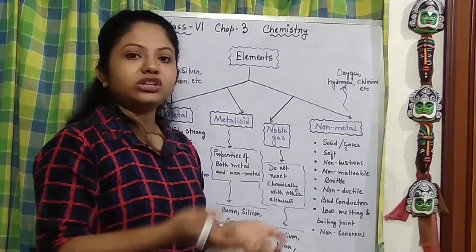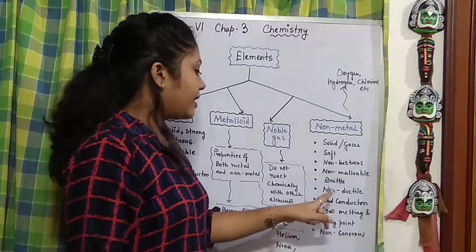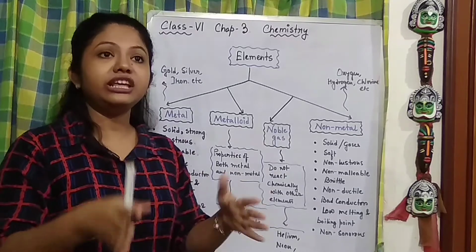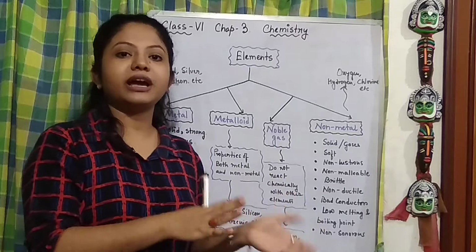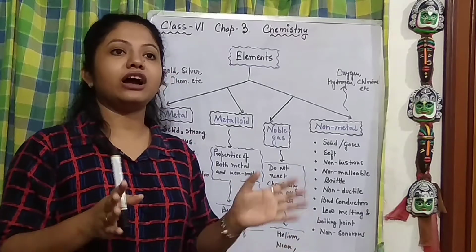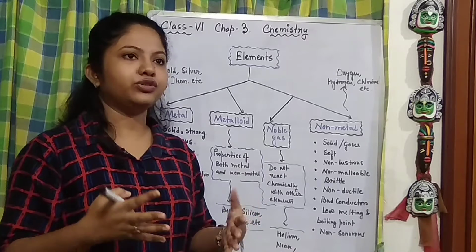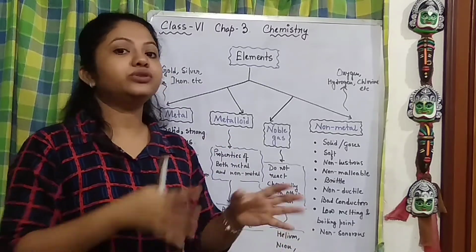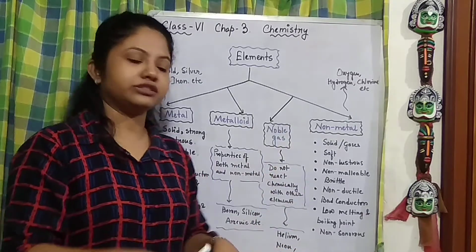That's why they are not used for wires. Bad conductors of heat and electricity, they are generally used for coating, because they are bad conductors of electricity and heat, and we do not get shock or get burned by the heat when we are using them as a coating over the metals.